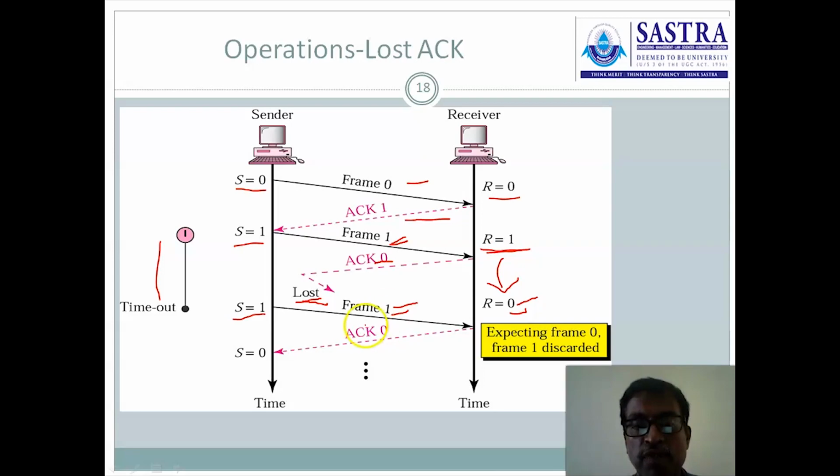So that the frame is discarded. The receiver is concluding that there will be some problem in the previous acknowledgement, so that the acknowledgement is transmitted again. I mean, it repeats the previous acknowledgement. What is transmitted previously? ACK0, that will be repeated again. It is transmitted again, so that sender successfully receives the acknowledgement for the previous transmission and the next value is set and next frame is transmitted. It continues in the normal way.